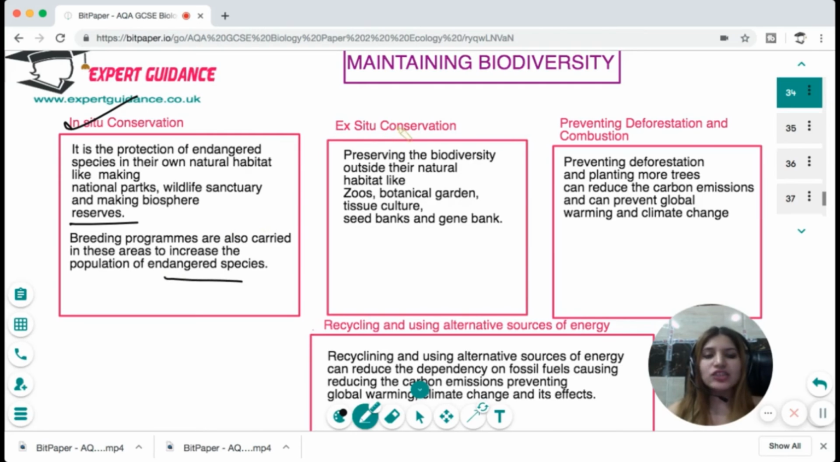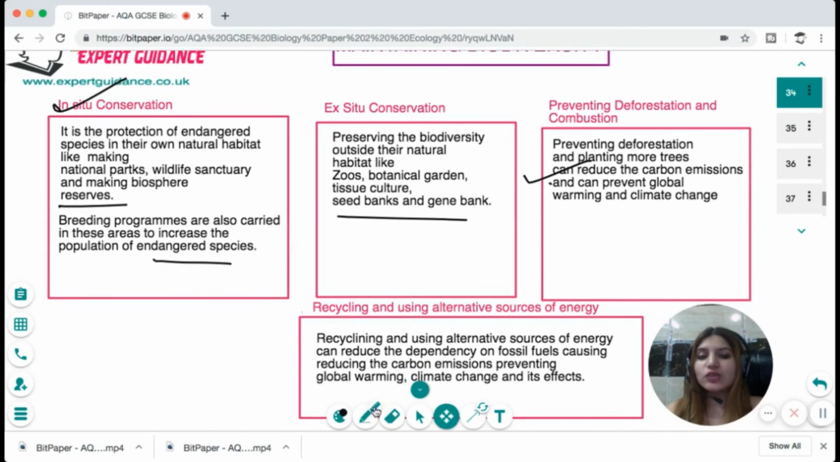In ex situ conservation, we make protected areas where conservation is conducted, like zoos, botanical gardens, tissue culture, seed banks, and gene banks. Then we can prevent deforestation and combustion, which can reduce the carbon emission, and we can recycle and use alternative sources of energy, which can reduce the dependency on fossil fuel, thereby reducing the carbon emission, preventing global warming, climate change, and its effects.